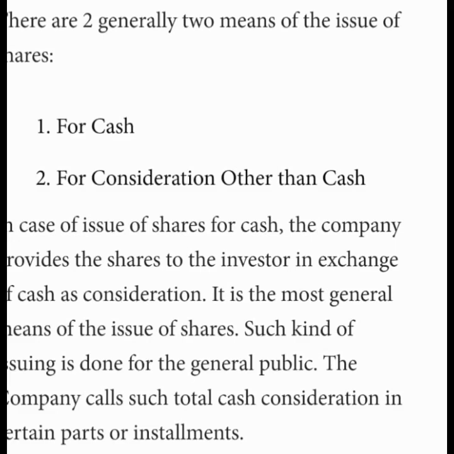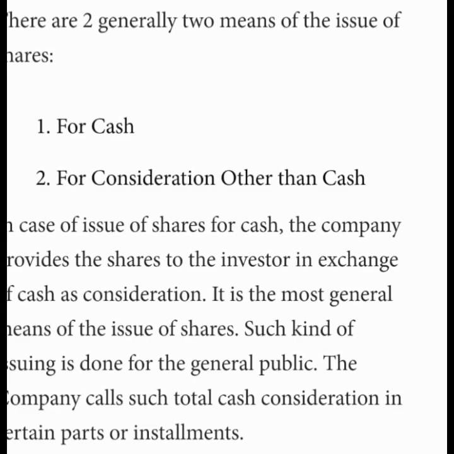When shares are issued at par, the entry will be vendor's account debit to share capital account. For passing this journal entry, first we have to calculate the number of shares to be issued to the vendor. For that purpose, one equation will be applied: the amount payable divided by face value.